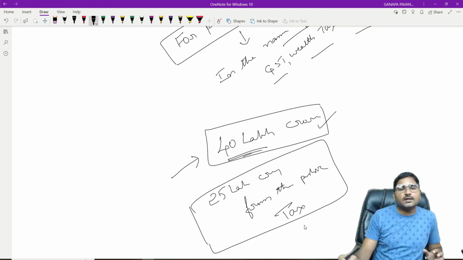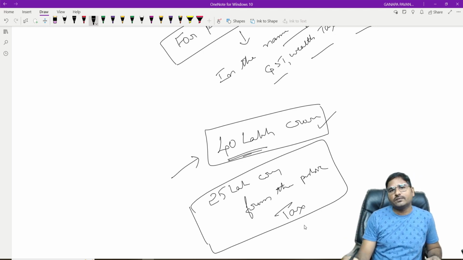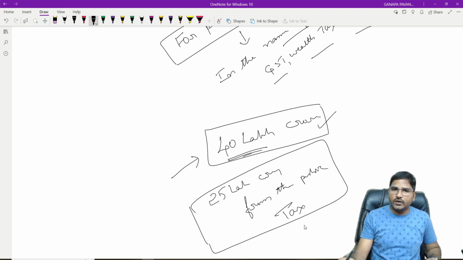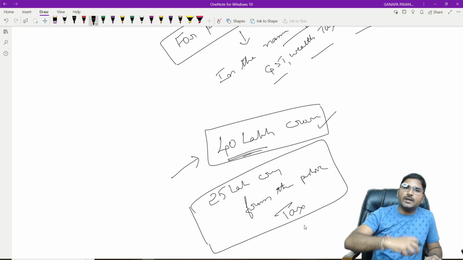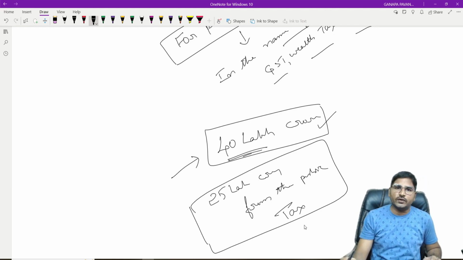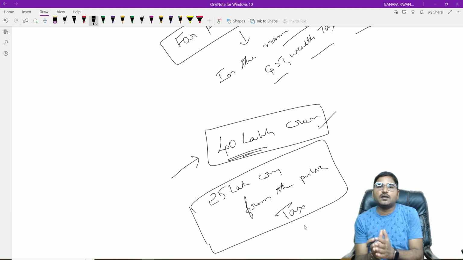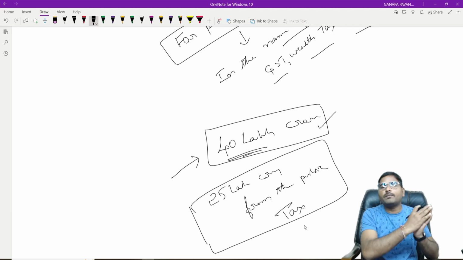And suppose you consider the Gulf countries, they do not levy that much tax on the public. Reason, the government is in a position to generate the revenue. Where the government is in a position to generate the revenue, the government won't charge or levy taxes on the public. As you know, the Gulf countries get revenue in the form of tourism and petroleum. The governments themselves are in a position to generate the revenue, so such countries are not in a position to levy taxes on the public.